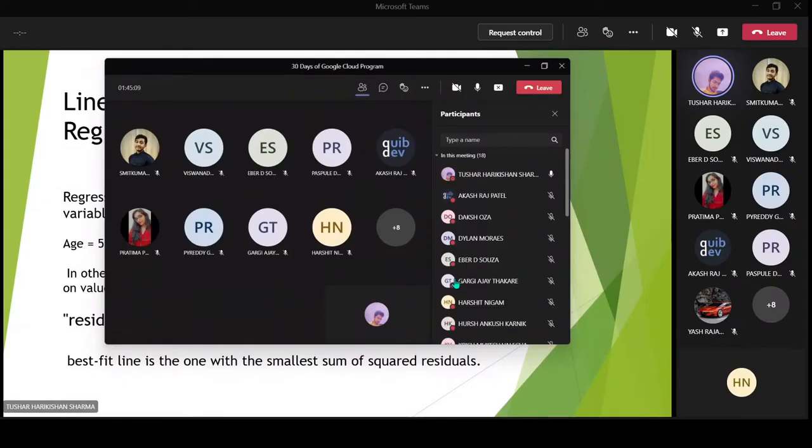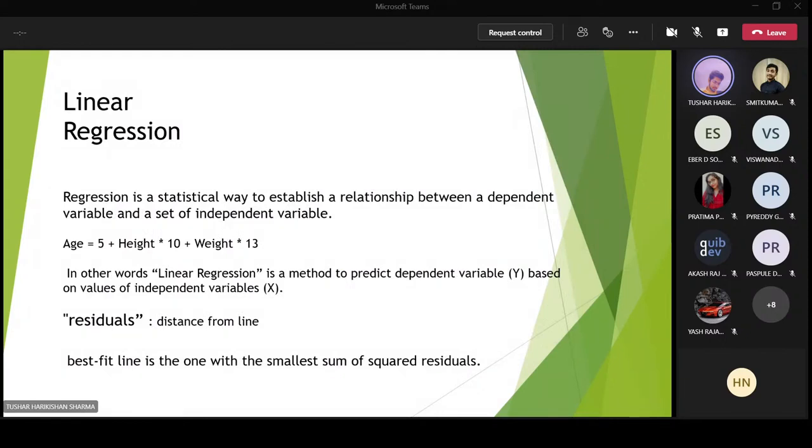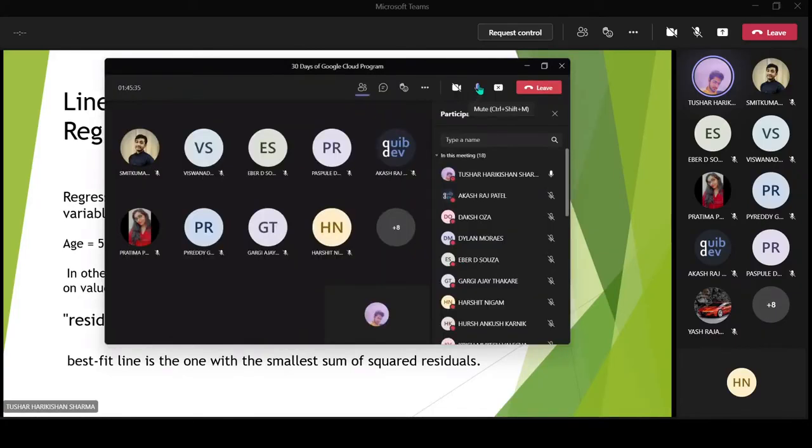Okay, so did you guys understand till now? Independent variable, dependent variable, and linear regression, and why we call it linear regression? Understood? All three concepts? Yeah. Perfect. Okay, so moving on to residuals and best fit line. Let me just tell you, I will just share the whiteboard.